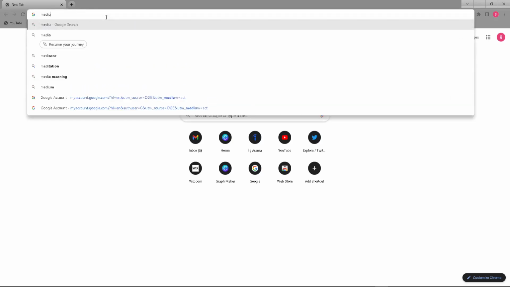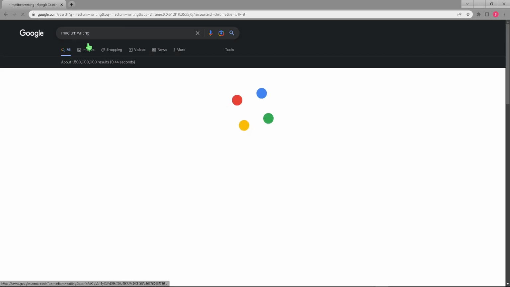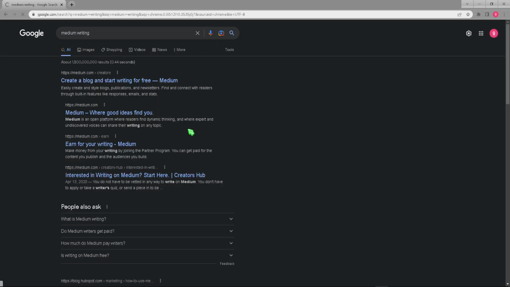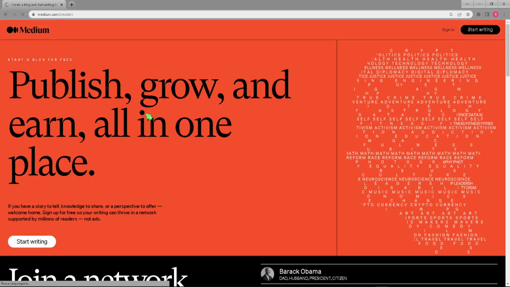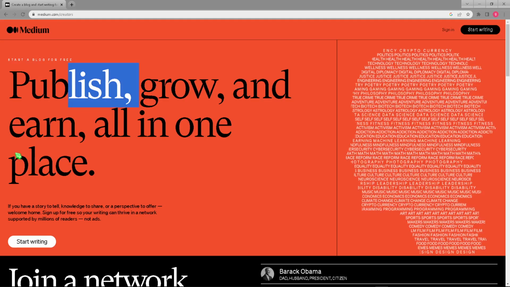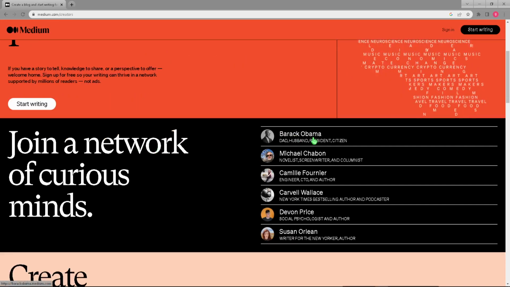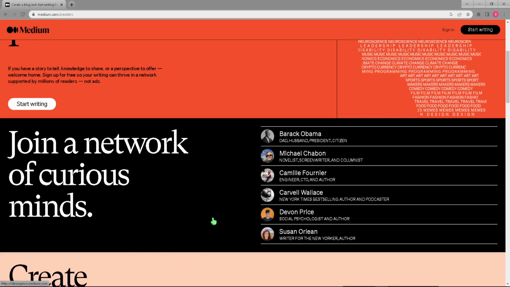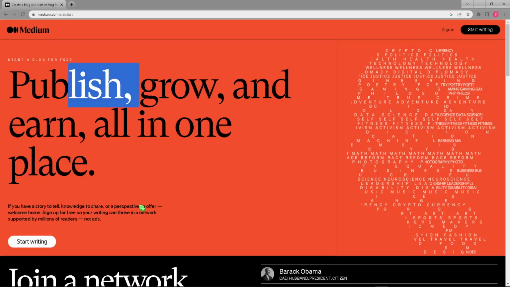To begin, we're going to search Medium writing, and as you can see, once we let this load up, you can see medium.com, create a blog and start writing for free. Once we open up this website, this is the main home page of Medium. Publish, grow, and earn all in one place. So generally Medium, once again, is used for writing. As you can see, some people who've used it are Barack Obama, Camille Fournier, Devon Prince, Susan Orlean, Carvell Wallace, Michael Chabon, and many more people.